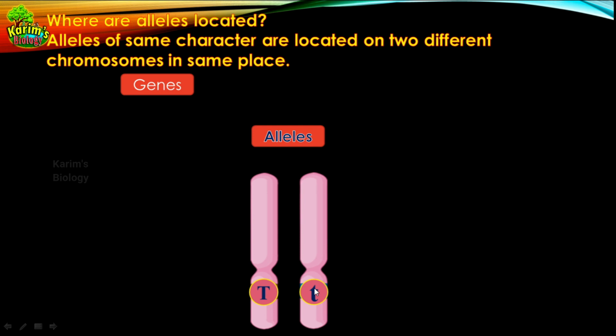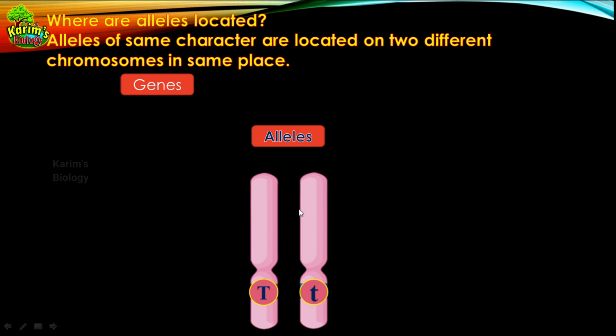See, the location of a gene is called a locus. Capital T is located on this chromosome, at this place, and small t is located on another chromosome but in the same place. This is what you have to observe. Alleles of the same character are located on two different chromosomes in the same place.